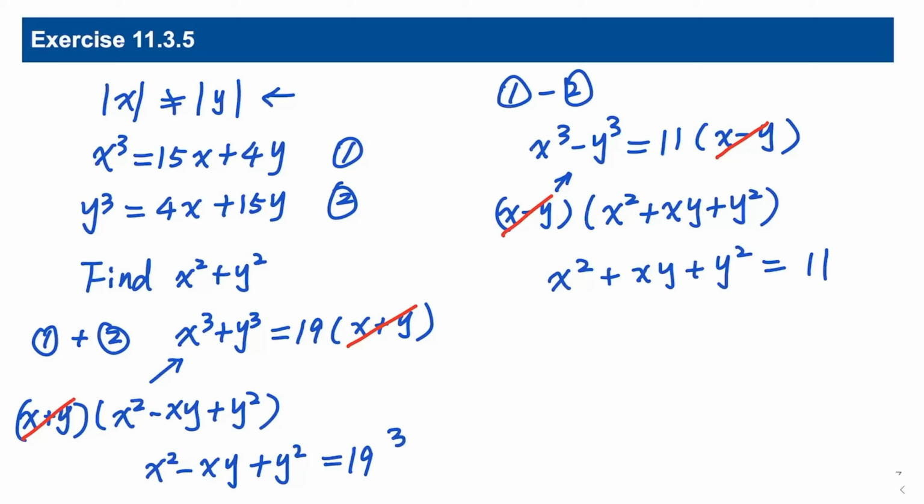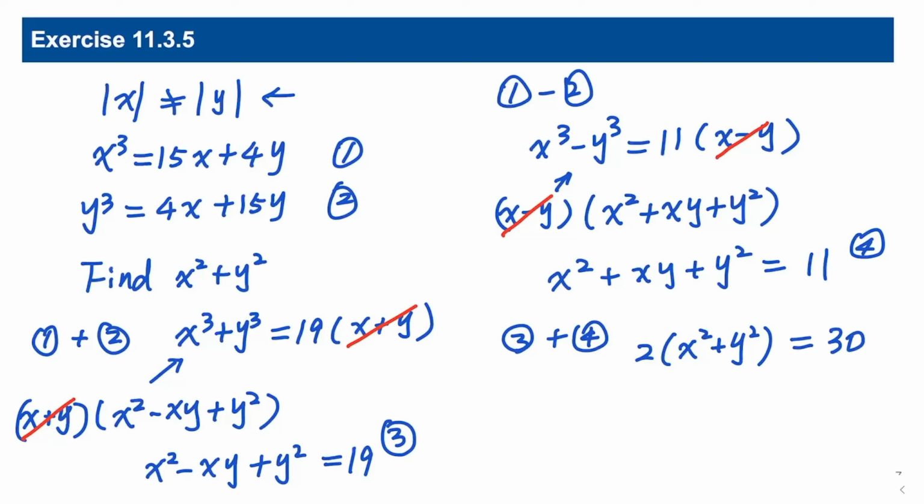Let's label this equation 3, this equation 4. If we add 3 and 4 together, we get 2 times x squared plus y squared, and the xy terms get cancelled, and this equals 30. So x squared plus y squared equals 15. The answer is 15.